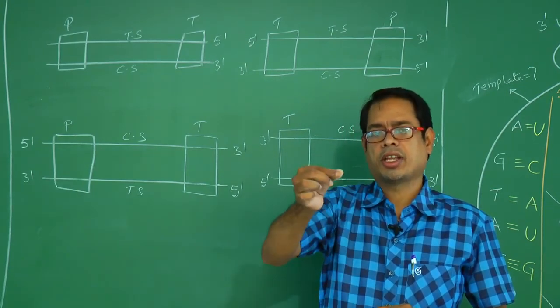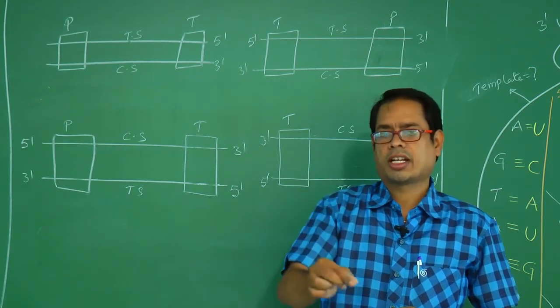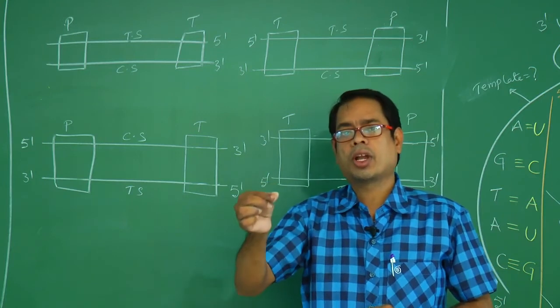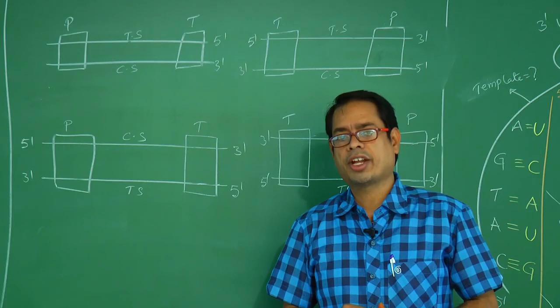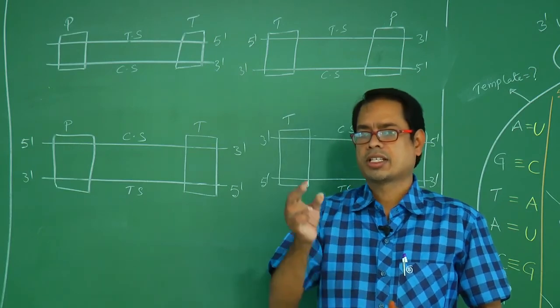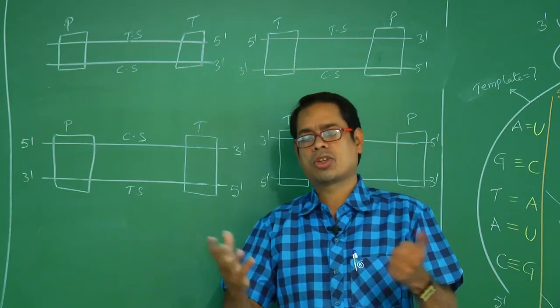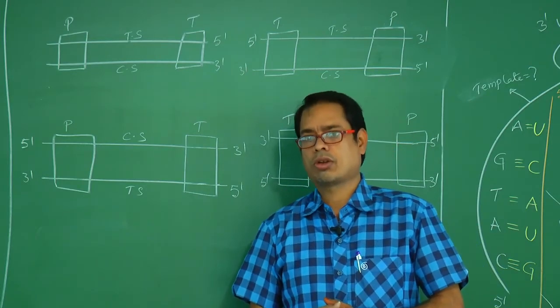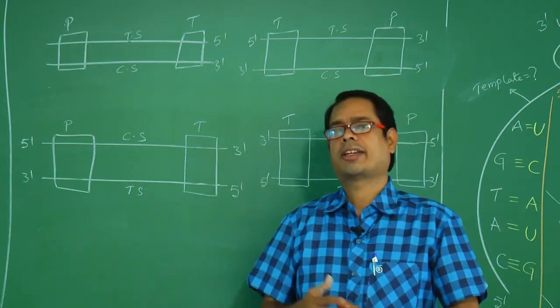Different sequences mean different amino acids, means different proteins. It results in complicating genetic information transfer. Second reason, double-stranded RNA will be formed, that is, no synthesis of proteins.